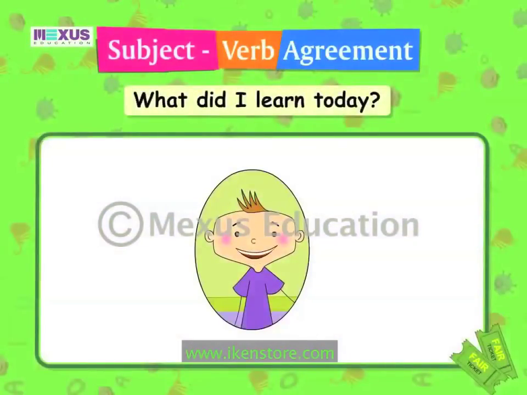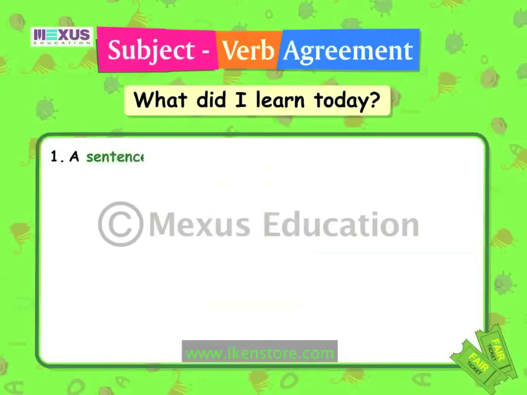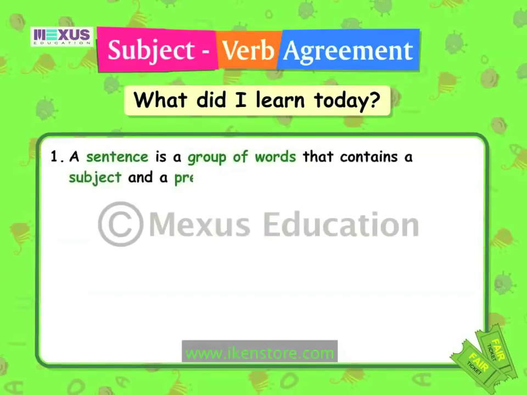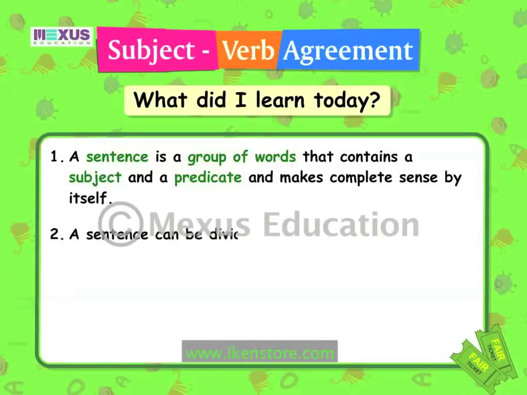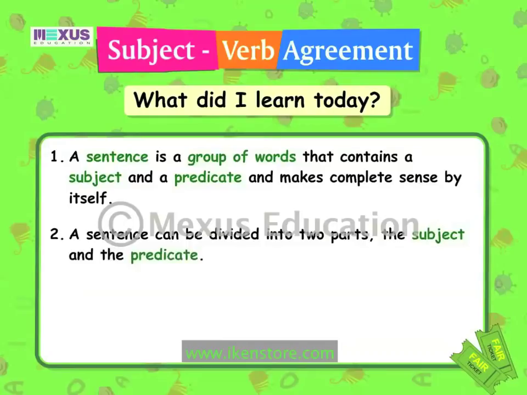I'm so happy now that Zizi is coming to the fair with me. Before I leave, let's go through all the points we have learned in the lesson on subject-verb agreement. A sentence is a group of words that contains a subject and a predicate and makes complete sense by itself. A sentence can be divided into two parts, the subject and the predicate.